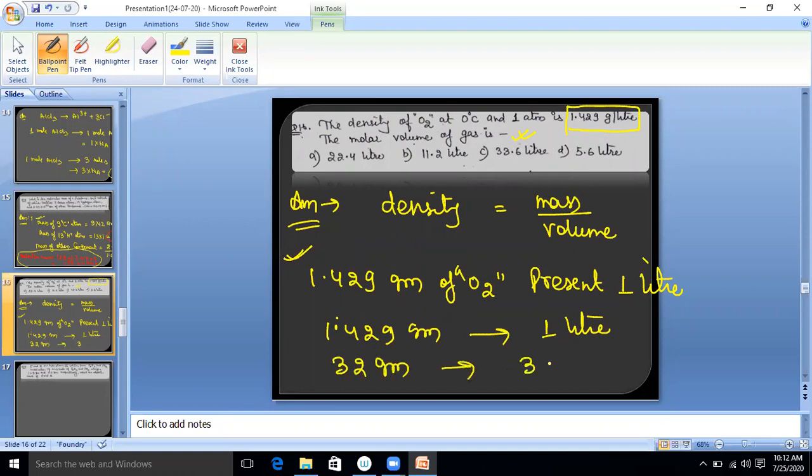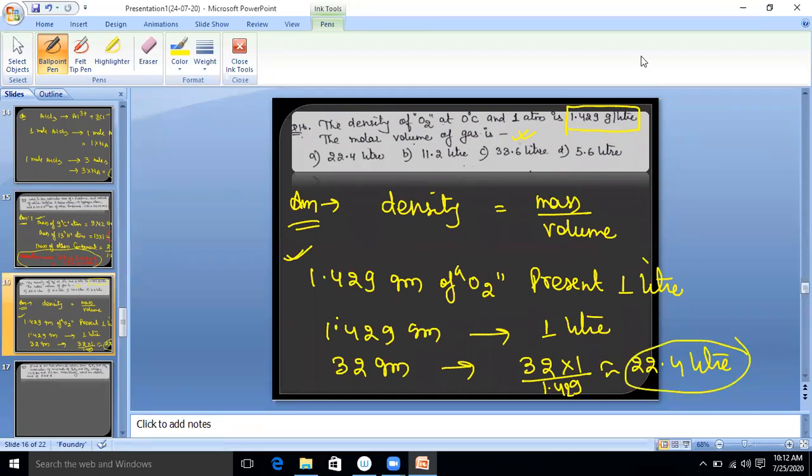So 32 gram will be present in 32 multiplied by 1 divided by 1.429. Is it clear to you? After solving, you will get 22.4 liter. Answer is 22.4 liter.